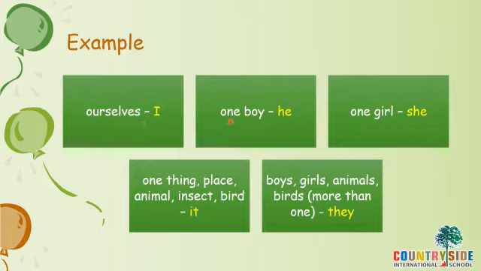I. When we talk about one boy, we use he. Only one girl, she. When we talk about one thing, place, animal, insect, or bird, we use it. But when there is more than one, more boys, more girls, animals, birds, anything more than one, we use the pronoun they.